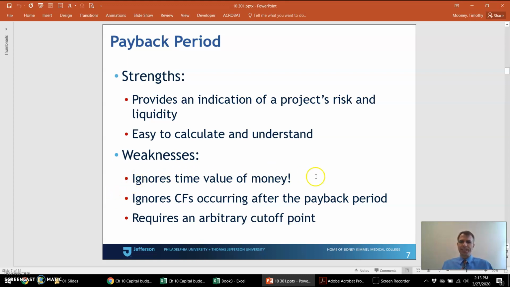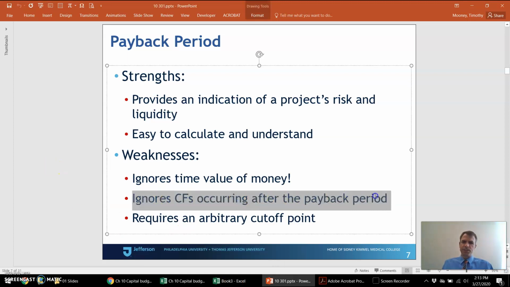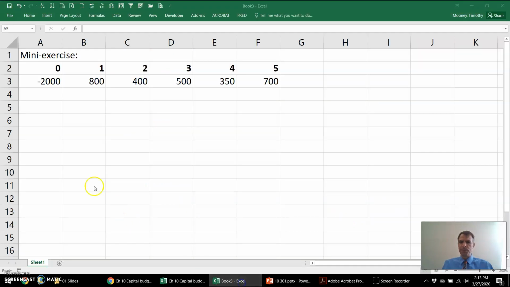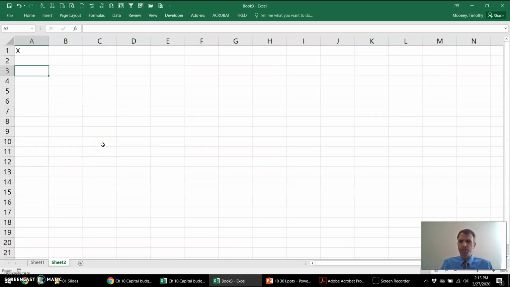It ignores the timing of the cash flows. Separately, it also doesn't look at what happens after the project pays for itself. Suppose I've got two projects, X and Y. Here's project X. Suppose project X is a 3-year project, and it costs $100 up front, $50 in year 1, $60 in year 2, and then $70 in year 3. We can see the payback period for this project is 2 years. This project pays for itself in 2 years.